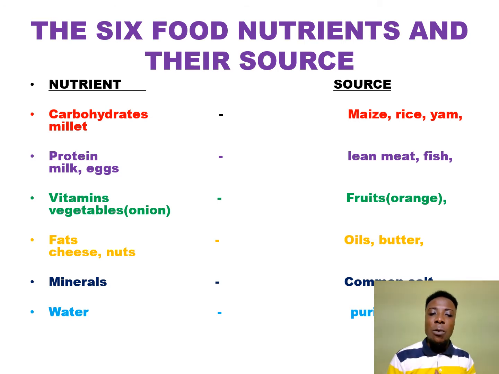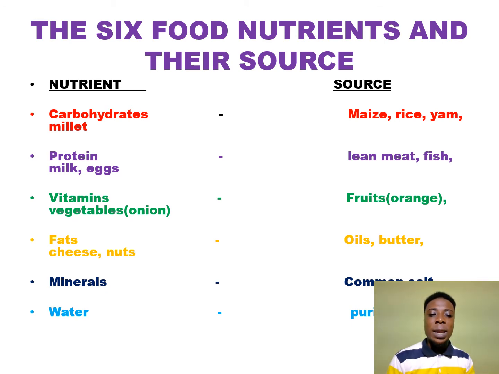Next, we have fats. Another food nutrient is called fats. The examples or sources are oil, butter, and cheese, nuts. They are all fats.